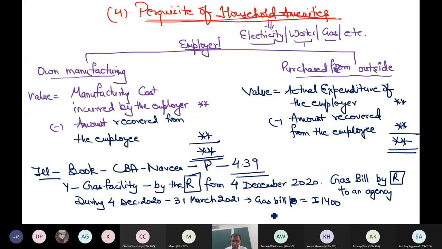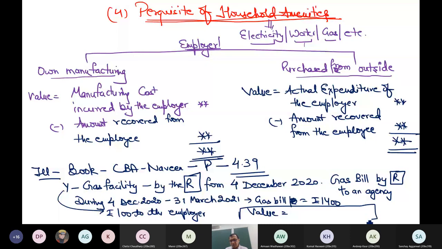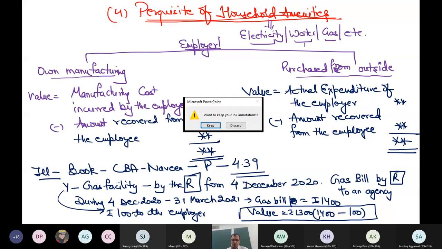Employee has paid for this gas service to the employer, but Y has given only how much? 100 to the employer for using this service. Can you tell me the value which is taxable in the hands of Y in this case? How much value will Y show? 1300. It's very simple. Expenditure incurred by the employer is 1400, but 100 I am giving back to the employer. So for my purpose, my personal saving will be only 1300. I hope you have understood this point.